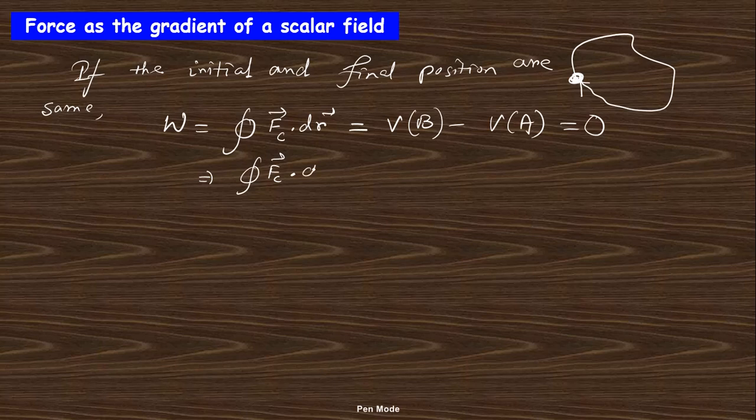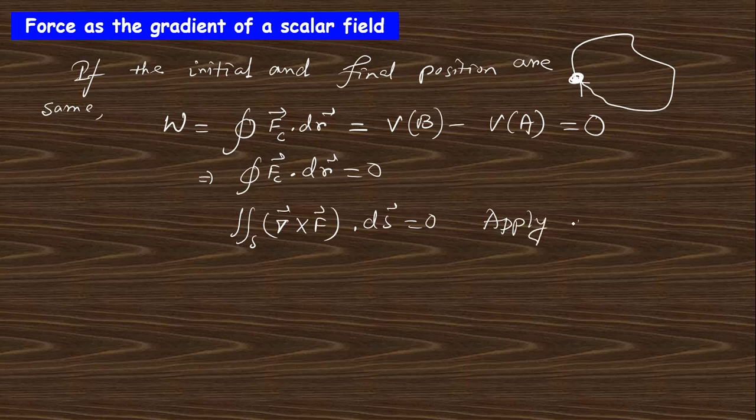So you can write by the Stokes theorem. By Stokes theorem you can convert the cyclic integral into the surface integral, curl of F into dS, which will be 0. Apply Stokes theorem. If you want to know about Stokes theorem, you can refer to the vector analysis by Murray Spiegel, whose solutions are already uploaded in this channel.